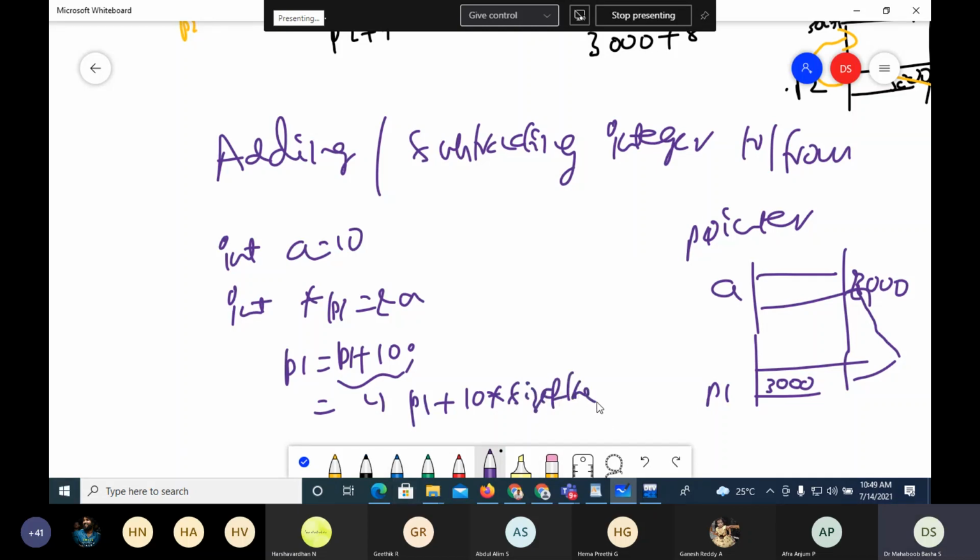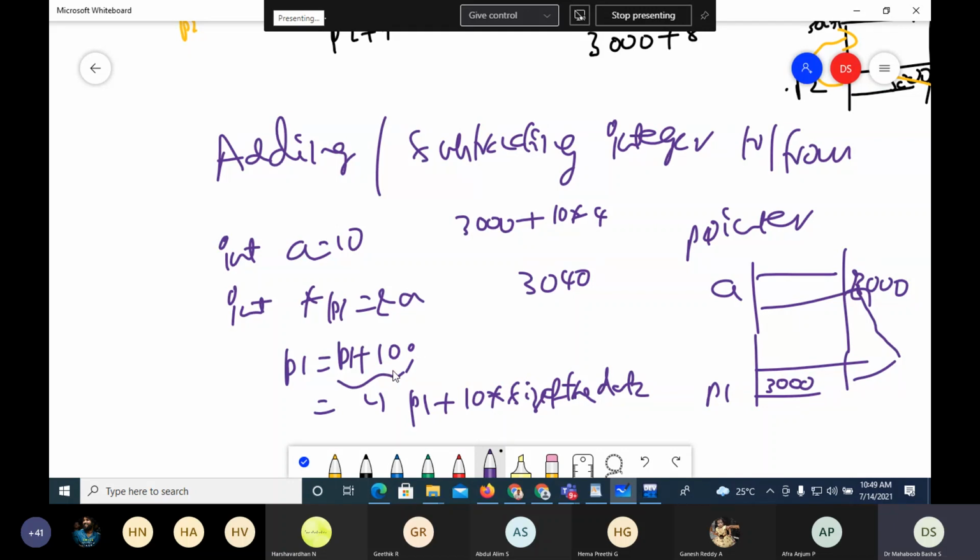What I am saying is, point to a variable which is present after 10 integers. So after 10 integers, the location is 10 into the size of the data type. So it is 3000 plus 10 into the size of the integer, which is 4. So it will be 3040. It is not 3010, it is 3040.